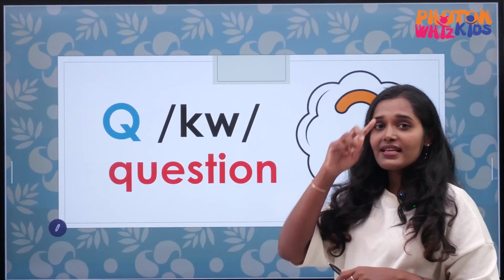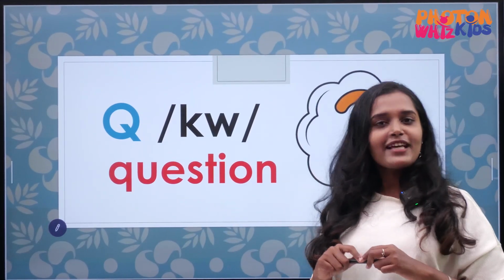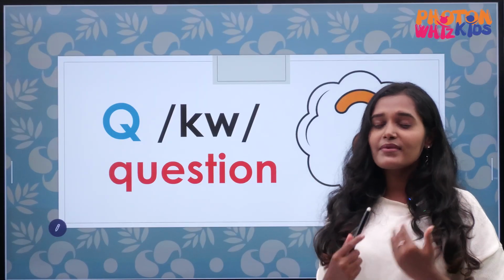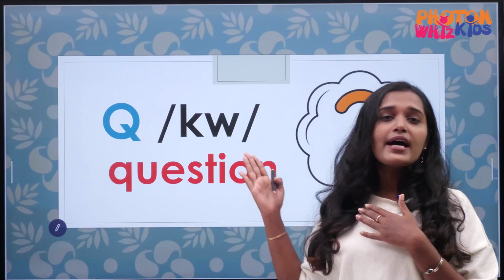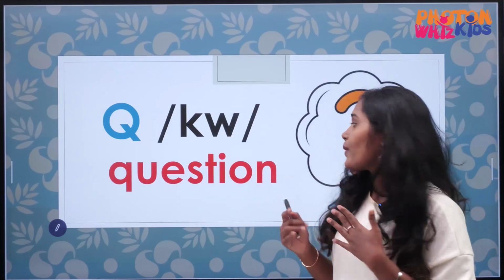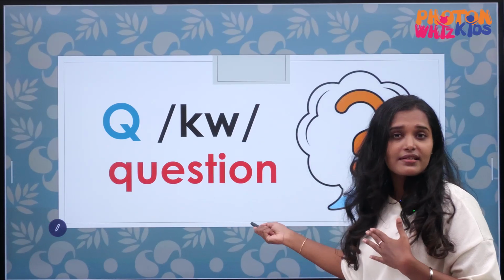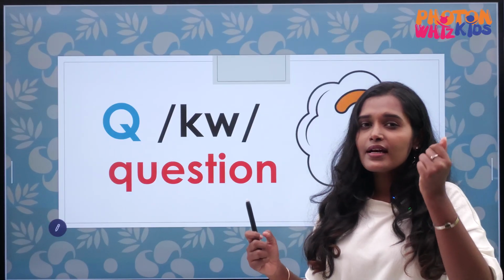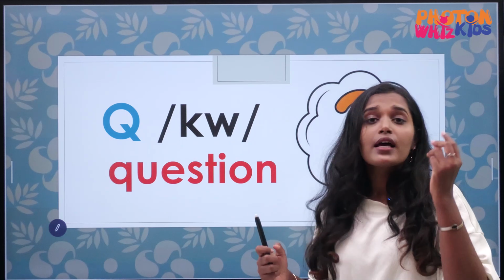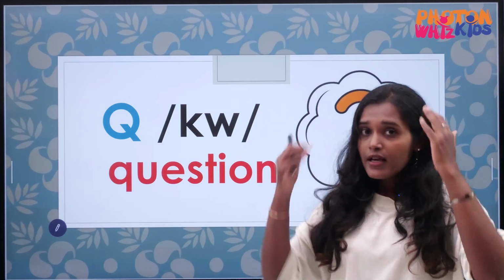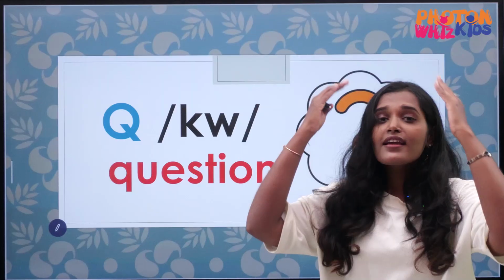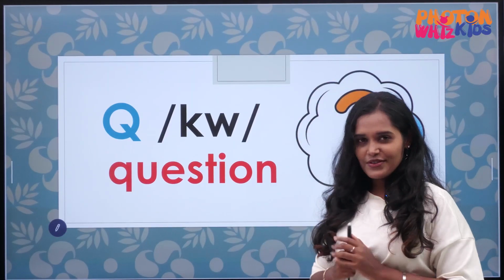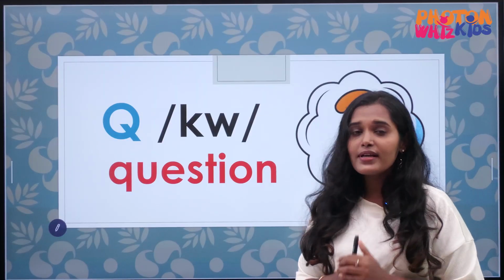The next alphabet is Q. The sound of Q is Qua. Try with me. Qua. It is not Q. It is Qua. Question. Quick. It is not quick, it is quick. Queen. It is queen. So you got it. The sound of Q is Qua.